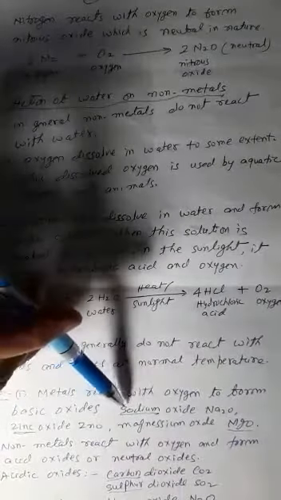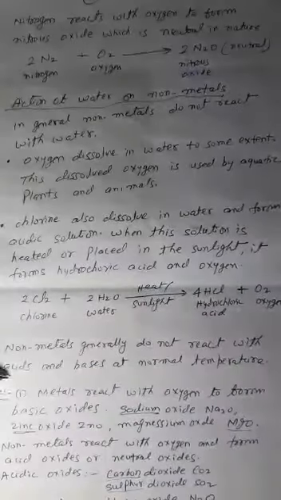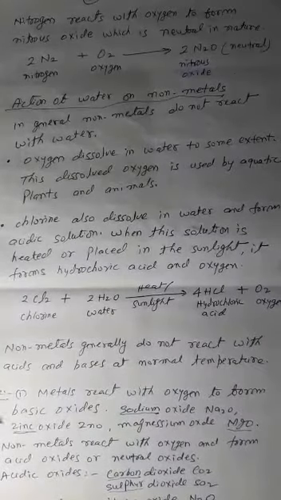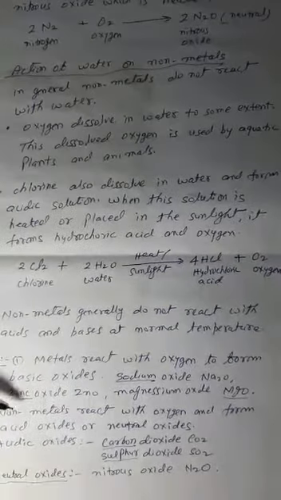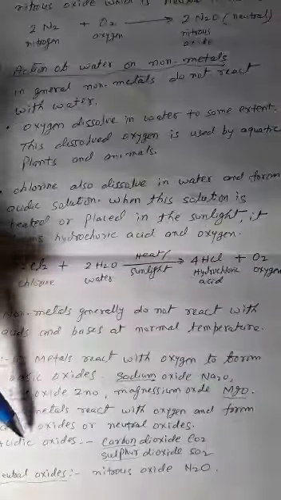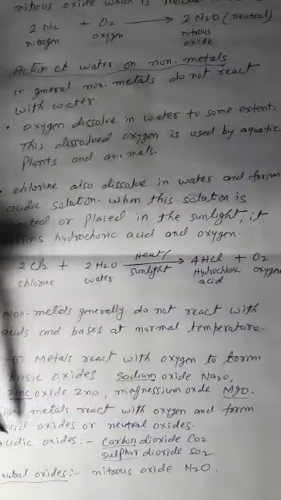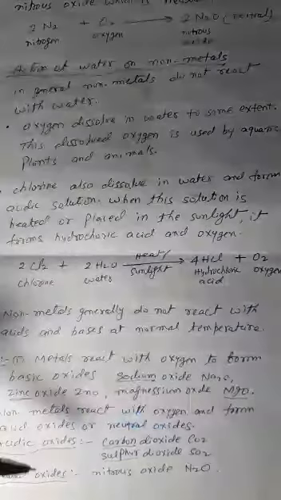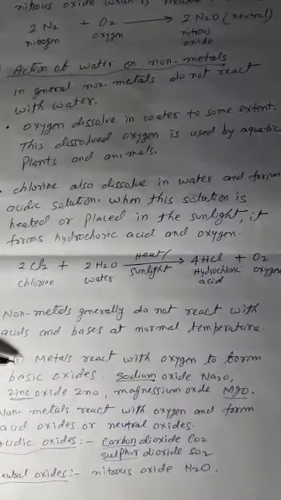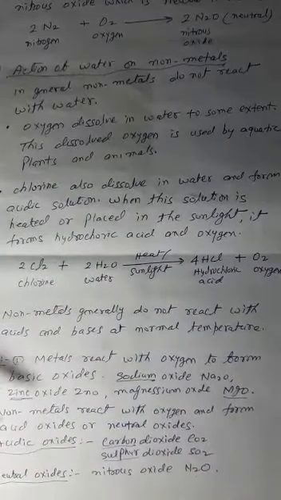Examples are sodium oxide, Na2O, zinc oxide, ZnO, magnesium oxide, MgO. These are the basic oxides. And non-metals react with oxygen to form acidic oxides or neutral oxides. Examples of acidic oxides are carbon dioxide, CO2. Carbon is a non-metal. It reacts with oxygen and forms carbon dioxide. This is acidic in nature.